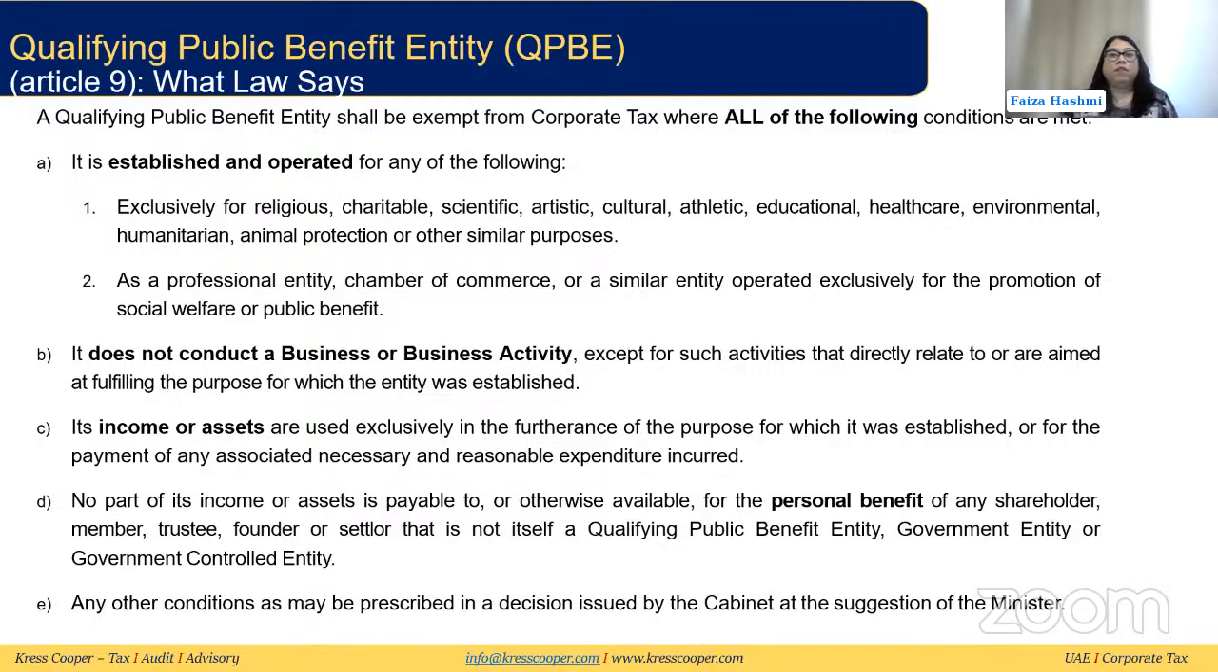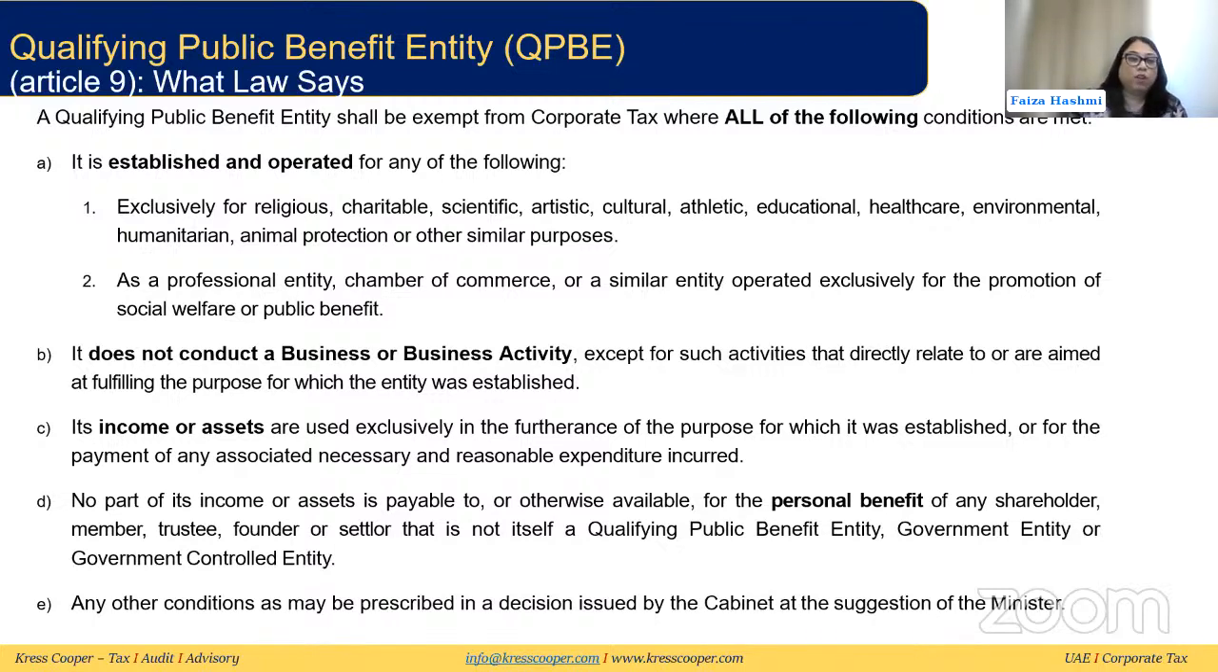Now, qualifying public benefit entities, like we said, have to meet certain conditions also apart from that. So what are the conditions for them to be included in this list? The condition that needs to be met is that they have to be established and operated for any of the following reasons. They have to be exclusively for religious, charitable, scientific, artistic, cultural, athletic, educational, healthcare, environmental, humanitarian, animal protection, or other similar purposes. So they should be established for one of these purposes. Or as a professional entity, chamber of commerce, or a similar entity operated exclusively for the promotion of social welfare or public benefit.